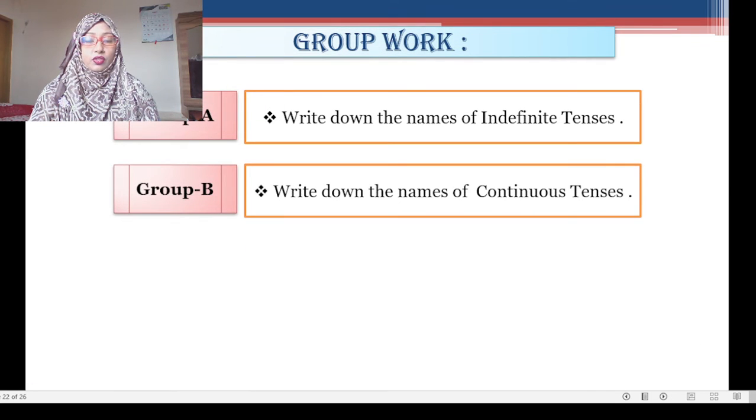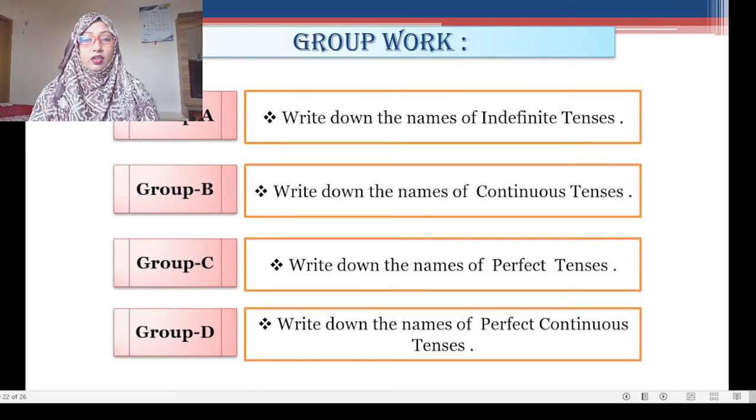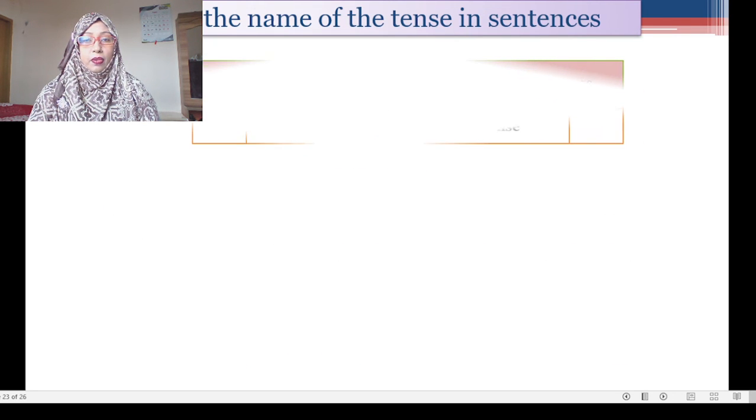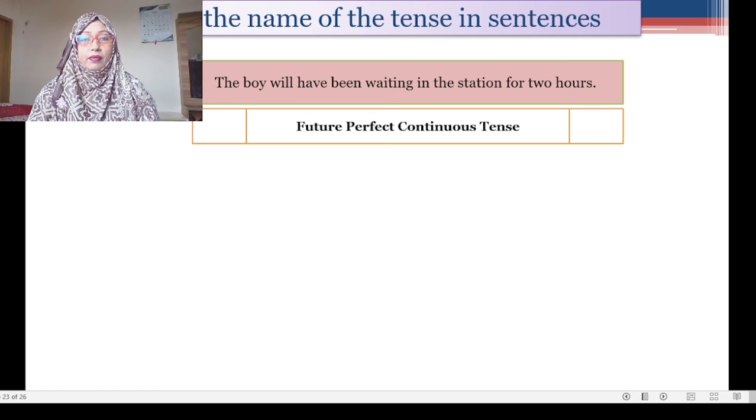Group work. So in this slide, I have given you a group work. Write down the names of indefinite tenses, the names of all types of indefinite tense. Write down the names of continuous tenses, the names of perfect and perfect continuous tenses. Tell the name of the tense in each sentence. I have given you the answer below.